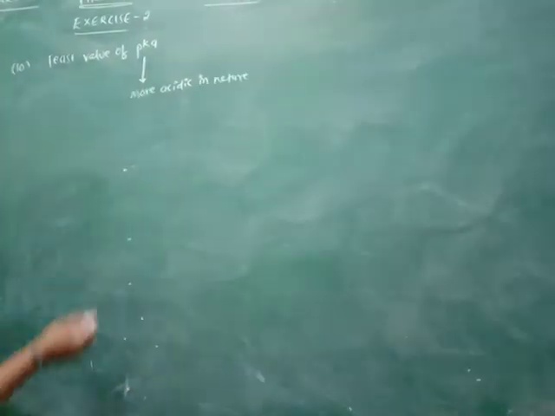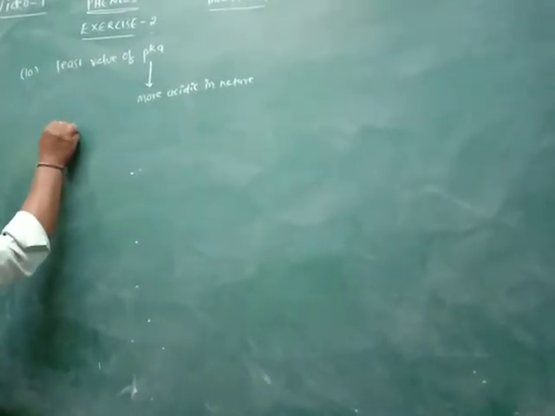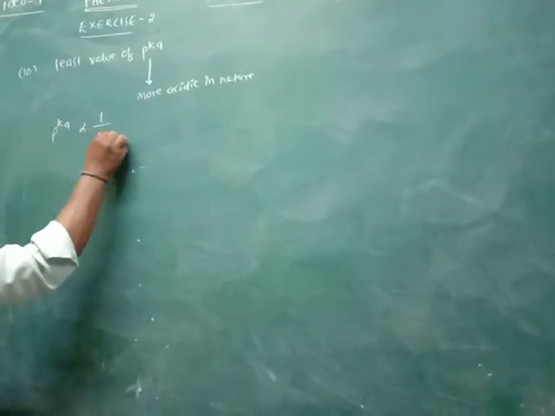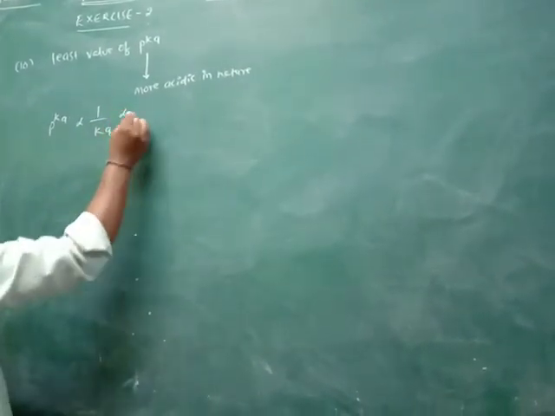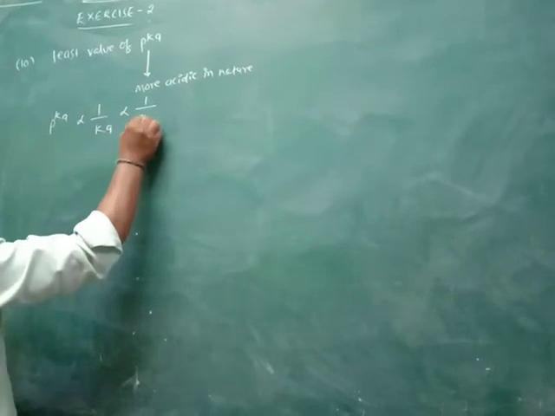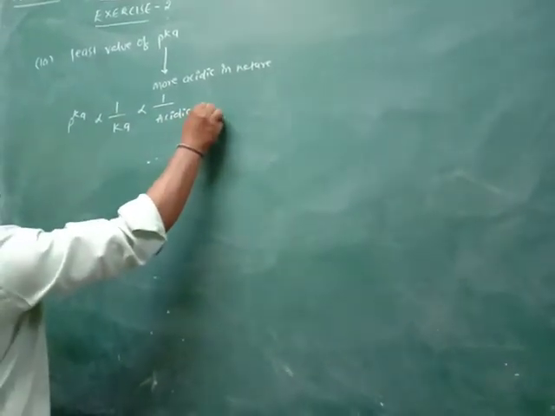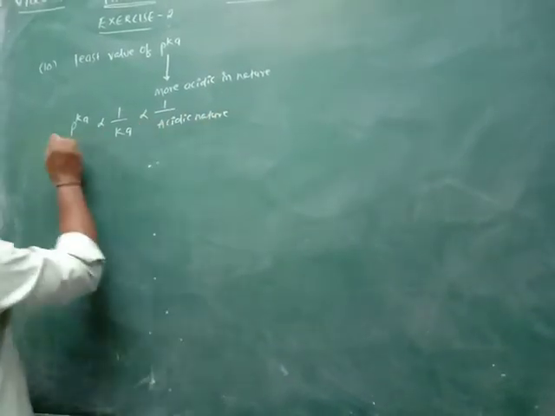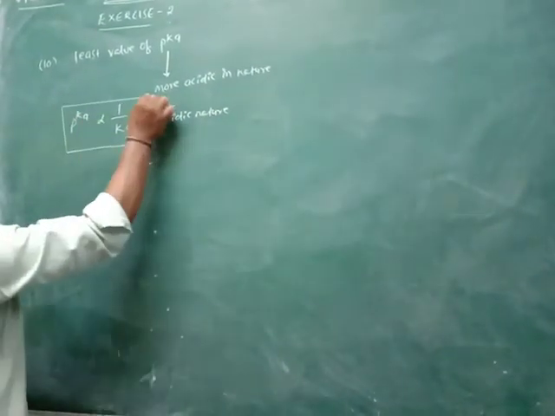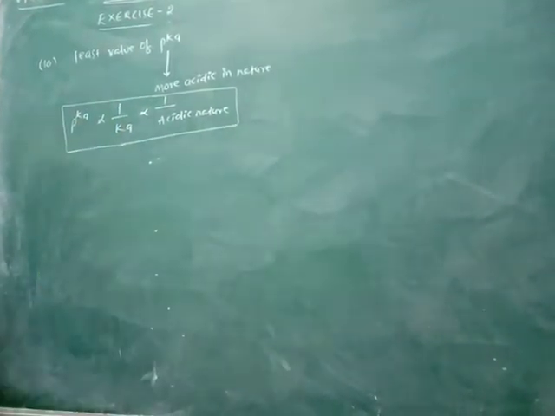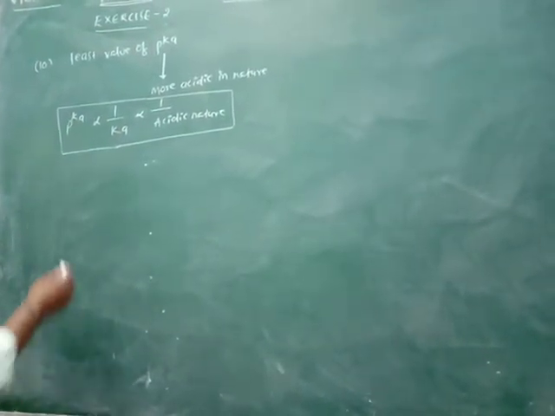Generally, pKa value is inversely proportional to Ka value and also inversely proportional to acidic nature.